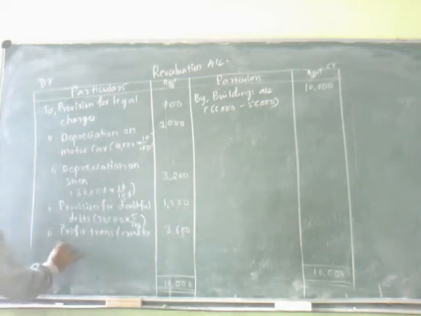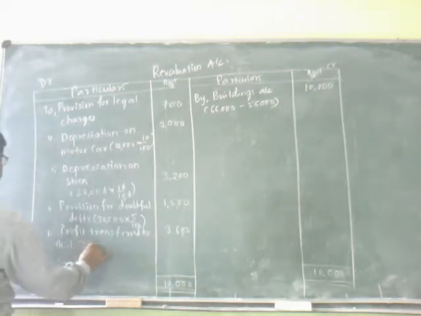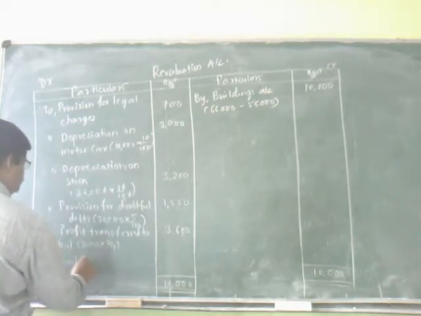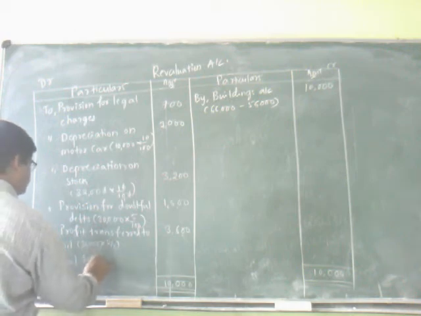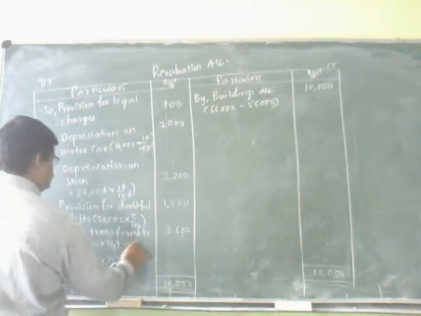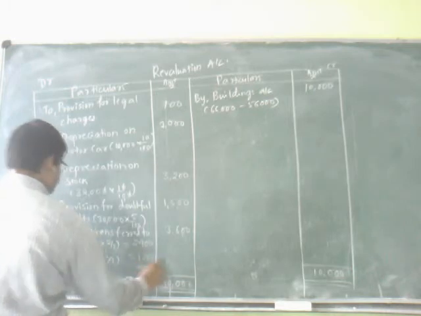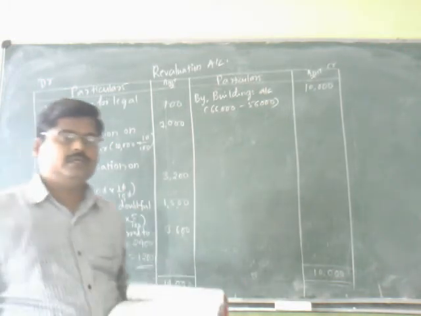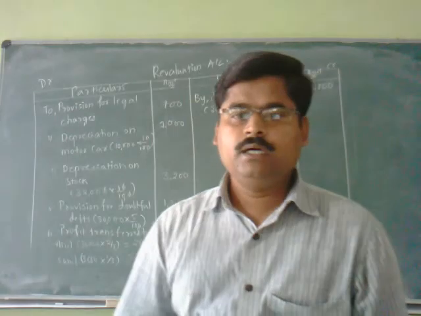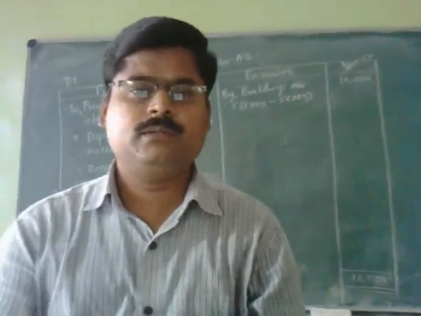there are two partners, one is Anil and another one is Sunil. 3,600 into 2 by 3, and 3,600 into 1 by 3, it is 2,400 and 1,200. This is how we are going to prepare the revaluation account.